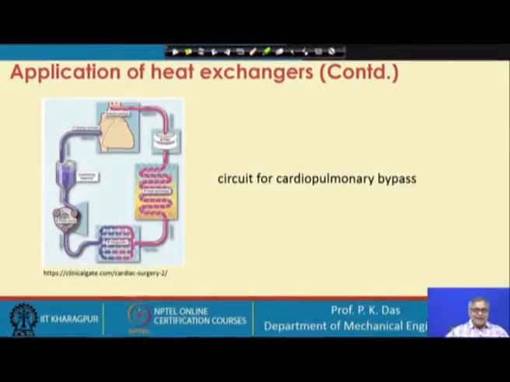So, I can remind the engineers who are involved in the design of heat exchangers of the great responsibility which lies on their shoulders. Starting from industrial requirements, we have to be really cautious that we should not waste the precious energy which we are getting from fossil fuel. We should not degrade the environment in which we are living, and the life of a patient is also dependent on the heat exchanger.